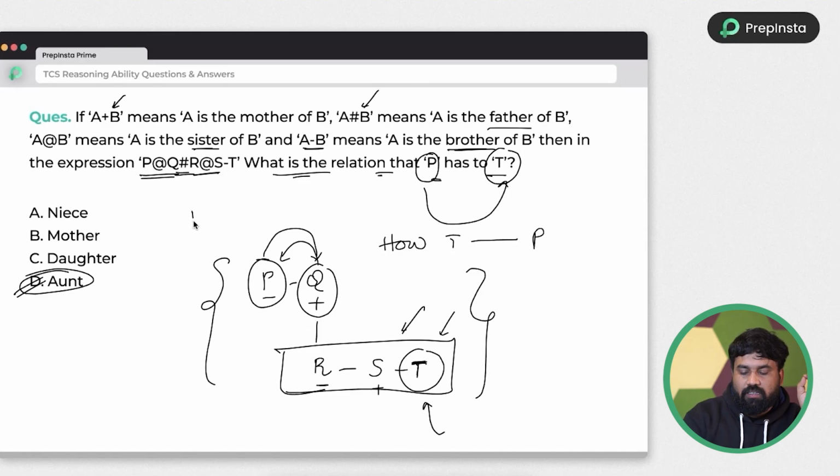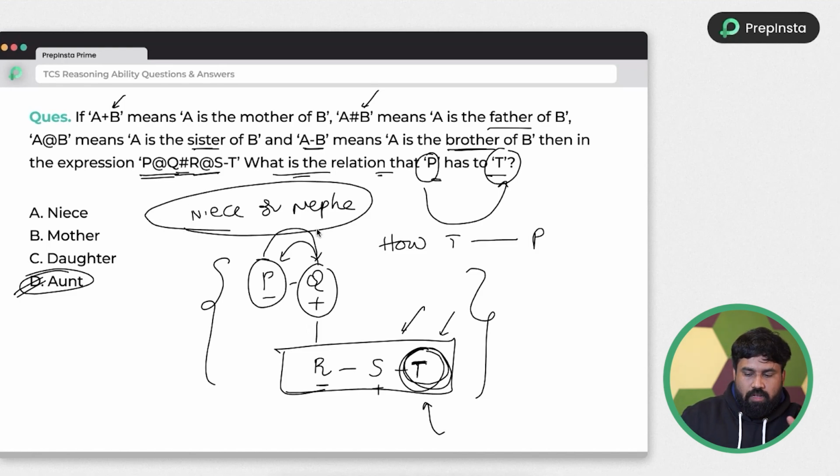Then the answer is either niece or nephew. But we don't know the gender of T, so you can say either or. But here they haven't given any particular answer, so that's why we took the reverse direction. Don't think in one direction only.